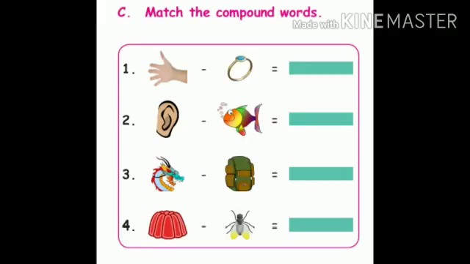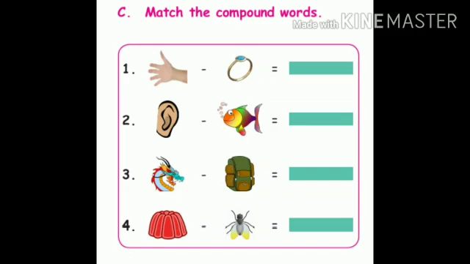Next, match the compound words. Listen to the pictures. The A side, first picture is hand. Second picture is ear. Third picture is dragon. Fourth picture is jelly. And see the B side pictures. The first picture is ring. Second picture is fish. Third one is bag. Fourth one, fly.